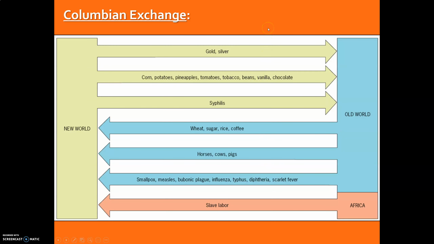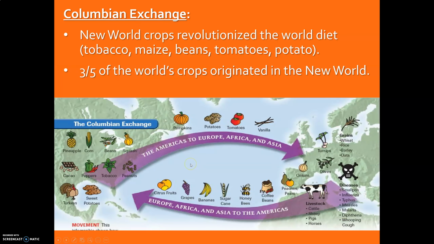Now, when we're looking at the Columbian Exchange, we're of course talking about this huge transformation that's going to take place, not just in the New World, which is the Americas, but also the Old World, which would be Europe, Asia, and Africa. And it's this mass movement of goods and people and products and animals and plants, and of course also diseases. And we'll talk more about the diseases here in just a bit.